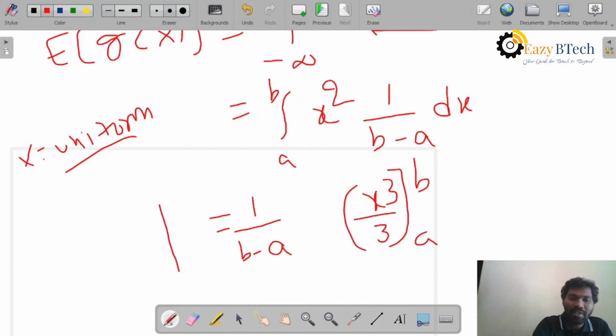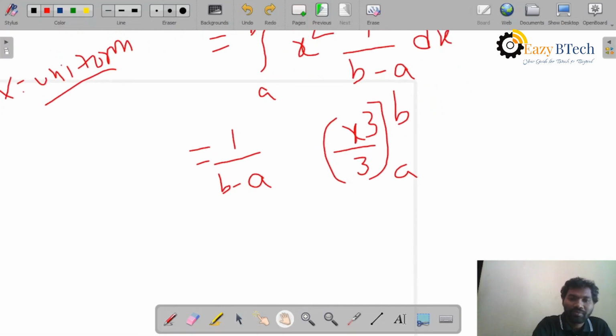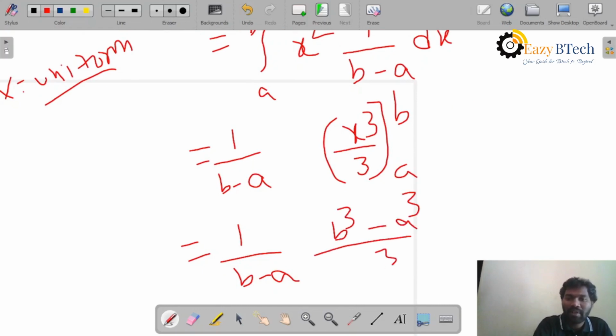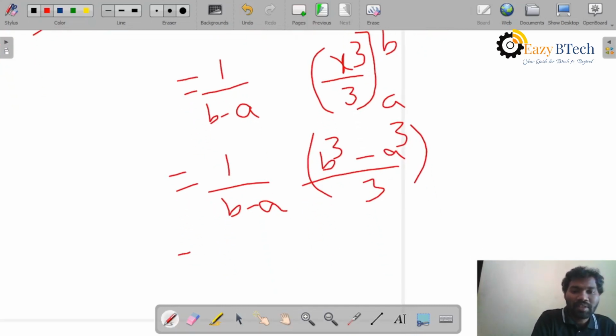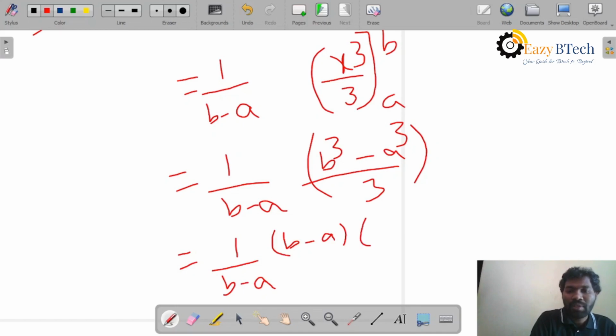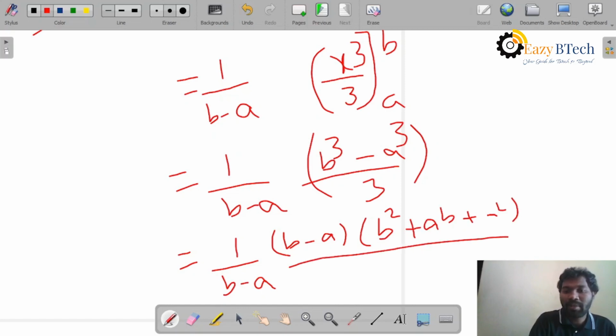If you substitute the limits, it becomes 1 by b minus a times b cube minus a cube divided by 3, upper limit minus lower limit. Next, I will apply the b cube minus a cube formula, so it becomes b minus a into b square plus ab plus a square divided by 3.